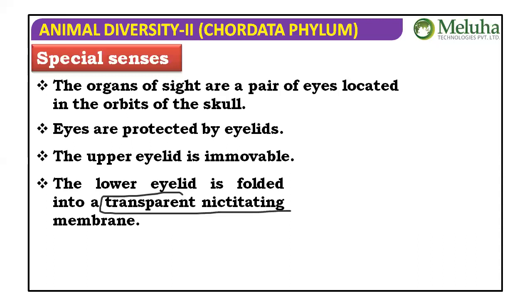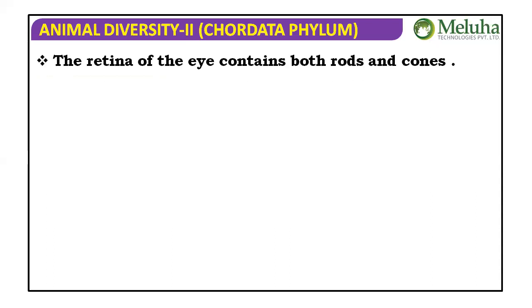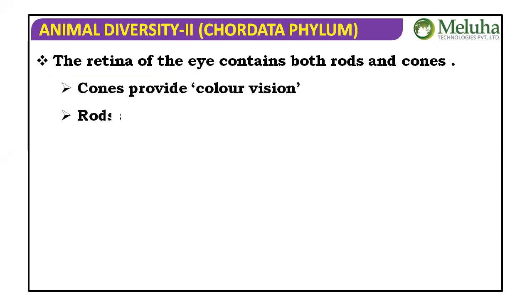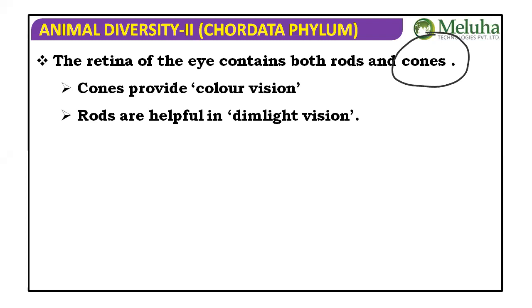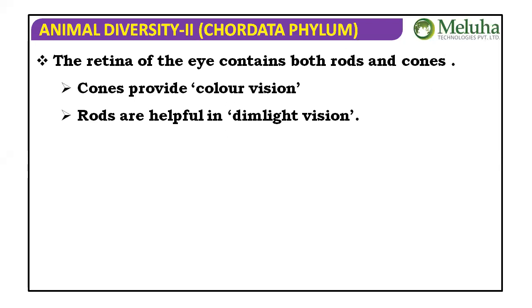This is very important to remember: the lower eyelid is folded into a transparent nictitating membrane. The retina of the eye contains both cone cells and rod cells. You learned in earlier classes that cones are for day vision and rods for dim vision. Cones provide color vision in daylight. When the light is abundant, cones will be activated. When the light is less, in dim light, we use rods, which give black and white vision.